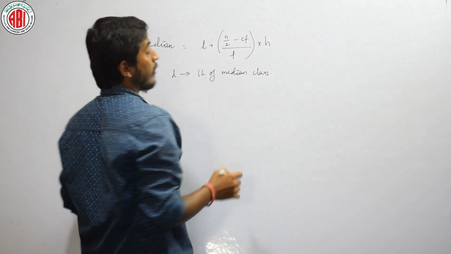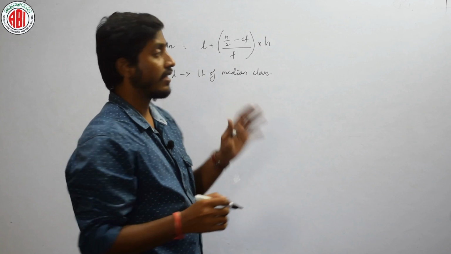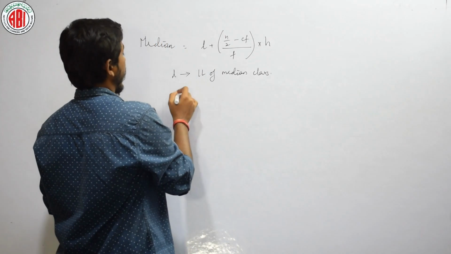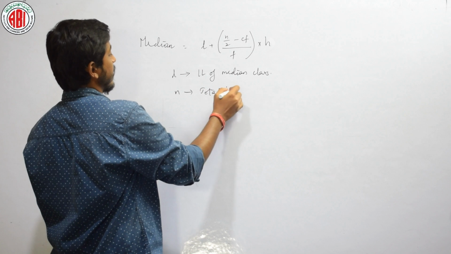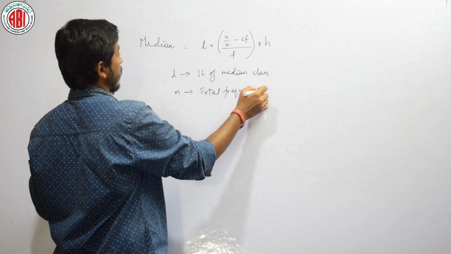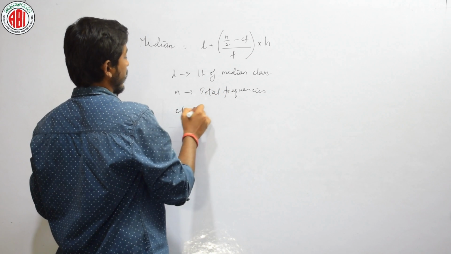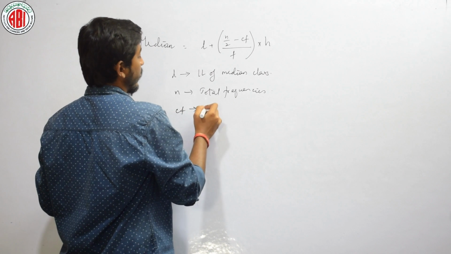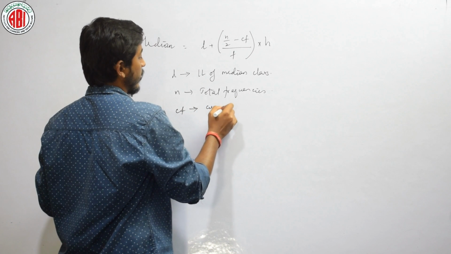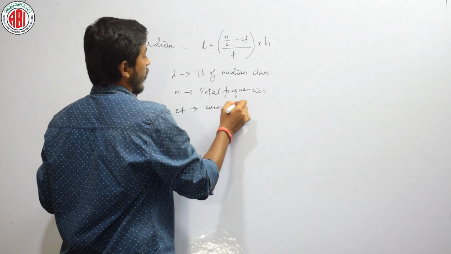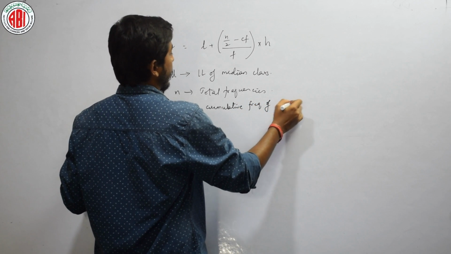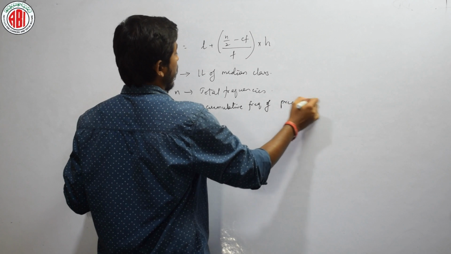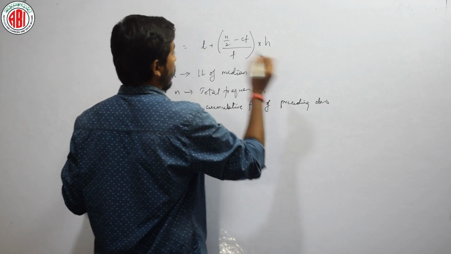Okay. As we have modal class, here also we will have median class. N is total frequencies, Cf is cumulative frequency of preceding class of median.